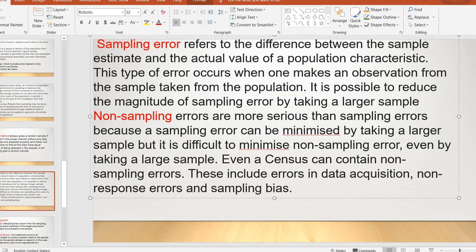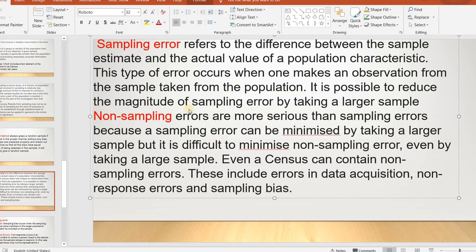But if these 10 students are brilliant, the result will show their studies are good. Then we need to collect a larger sample, and then we can avoid this sampling error.